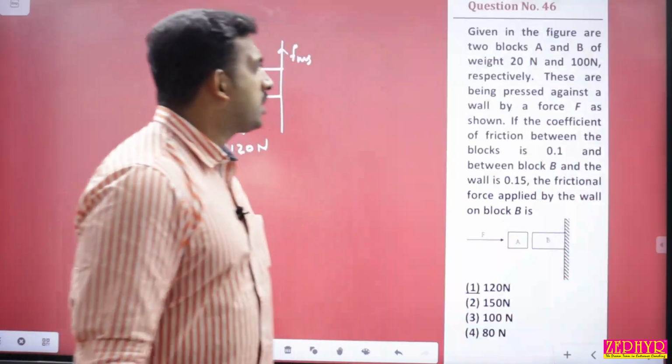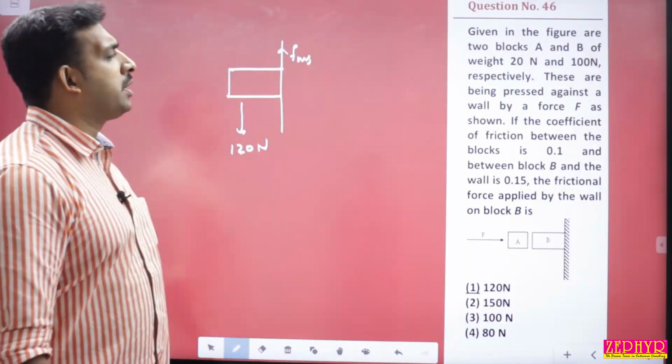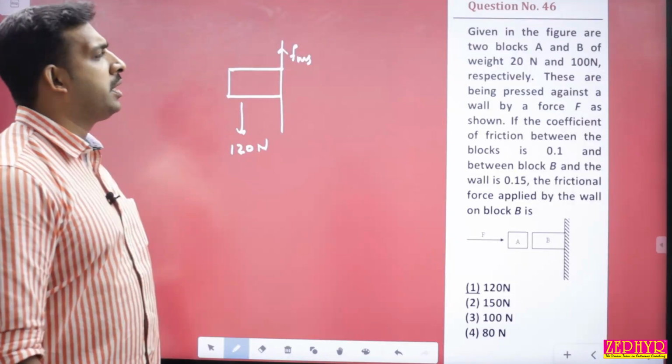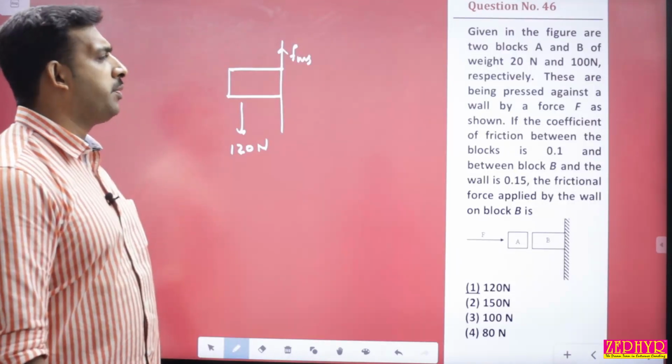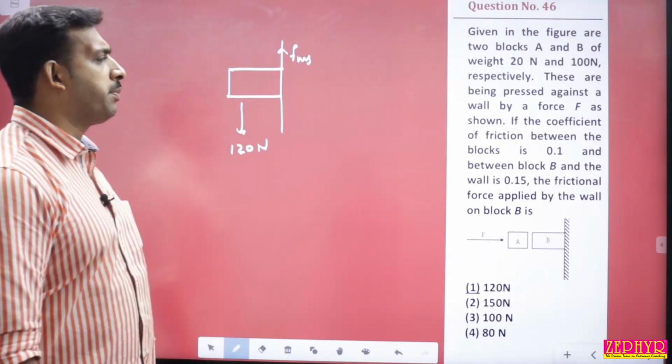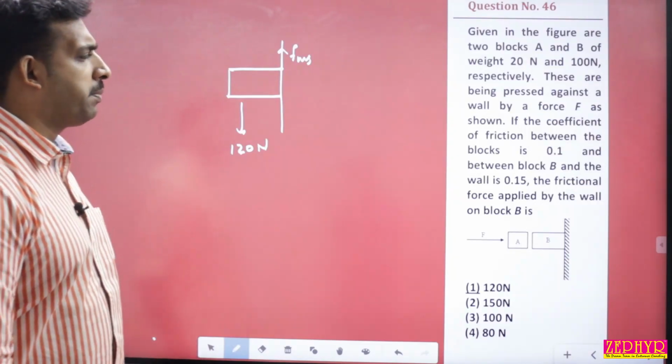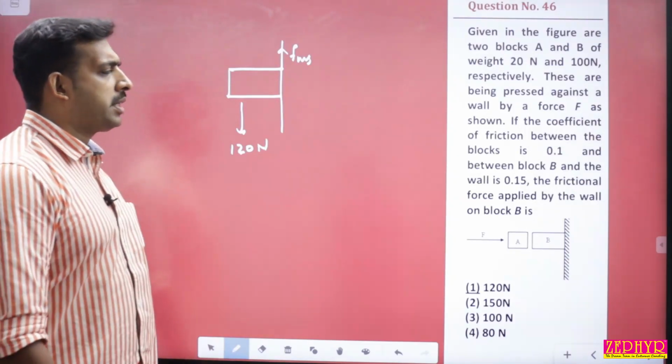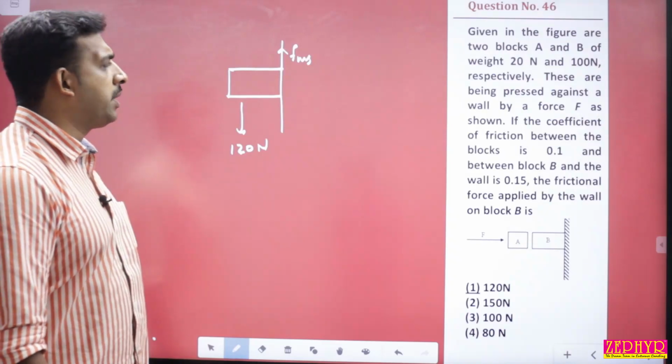Okay. Next one, given in the figure are two blocks A and B of weight 20 Newton and 100 Newton respectively. These are being pressed against a wall by a force F as shown. If the coefficient of friction between the blocks is 0.1 and between block B and wall is 0.15, the frictional force applied by the wall on block B will be equal to.